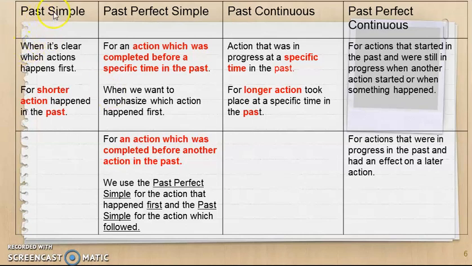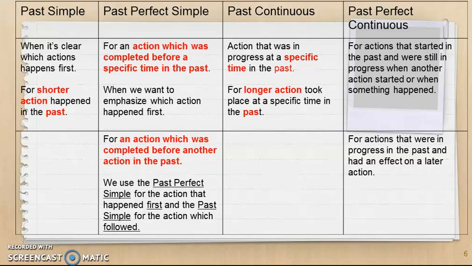So basically, past simple is for a shorter action that happened in the past. And past continuous tense is for a longer action that took place at a specific time in the past in a progressive way. And past perfect simple, in short, means when you want to emphasize which action happened first, then you use past perfect simple.